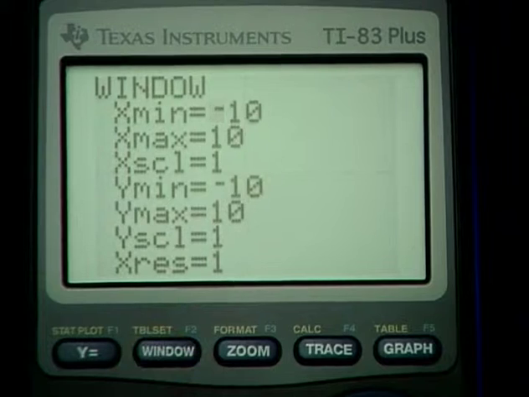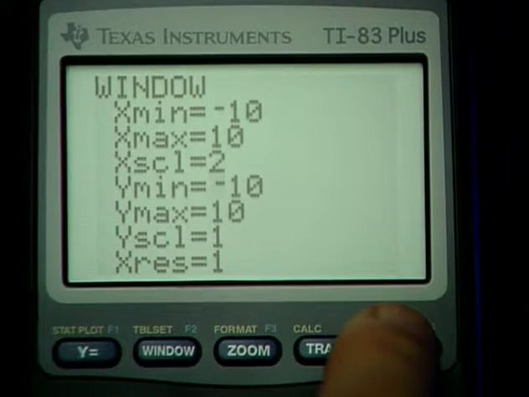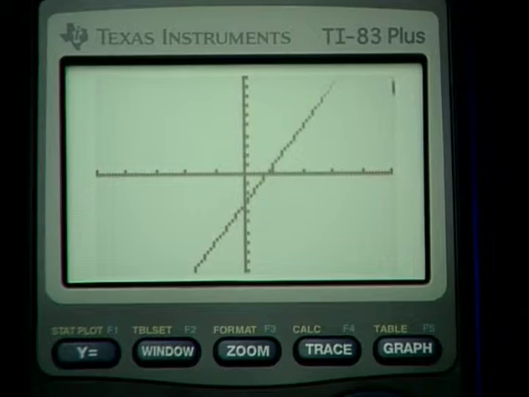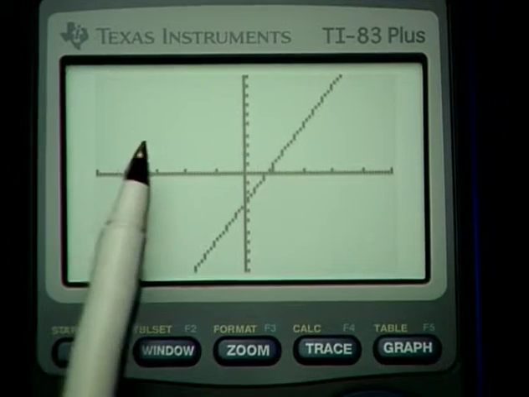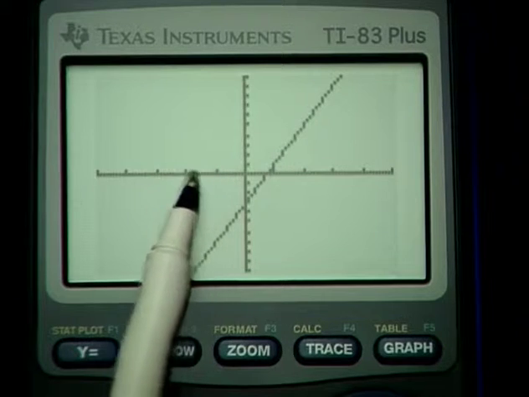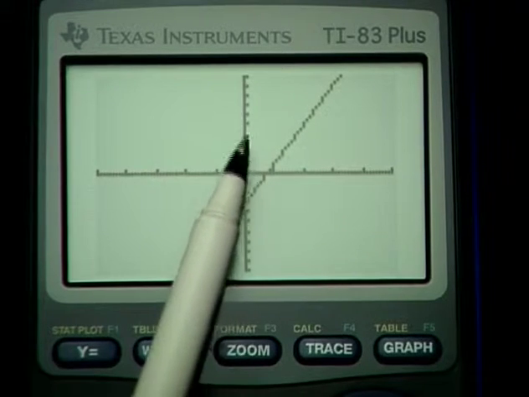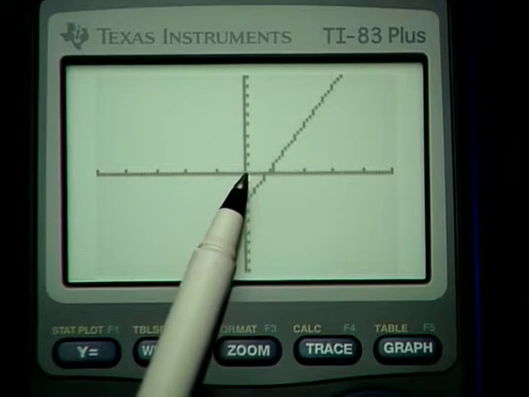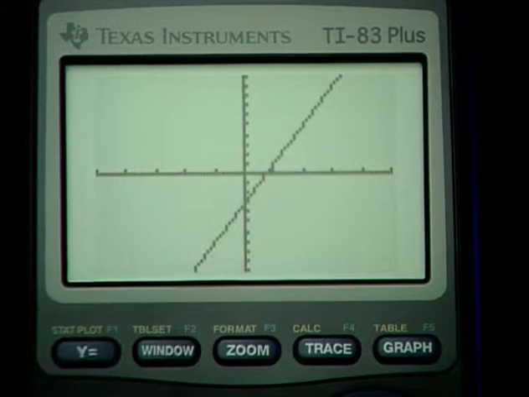If I go back to window and set an X scale of, let's say, 2, and go back to the graph, then notice that I have a tick mark at every other X unit, left and right. Now, the Y scale on the Y-axis is still at 1. So that's what the X scale is all about. We can change it according to some kind of need a little bit later.